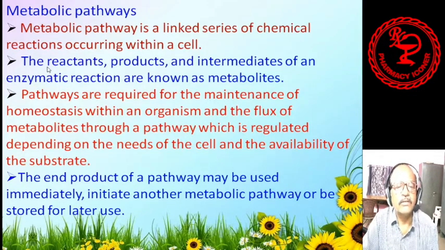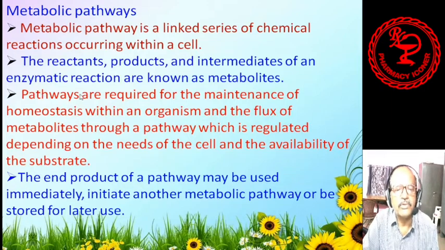So for that, what are the requirements? Some reactants are there. With the reactants, they produce the products, and they also produce some intermediates within the metabolic process. And these metabolites are nothing but the substances which are being produced in the metabolic process of the plant.